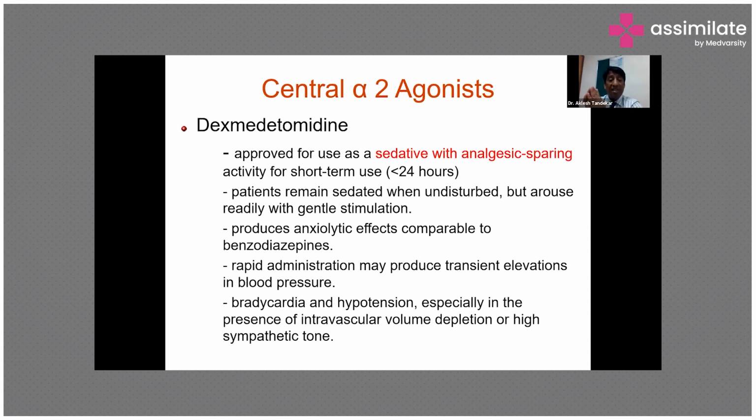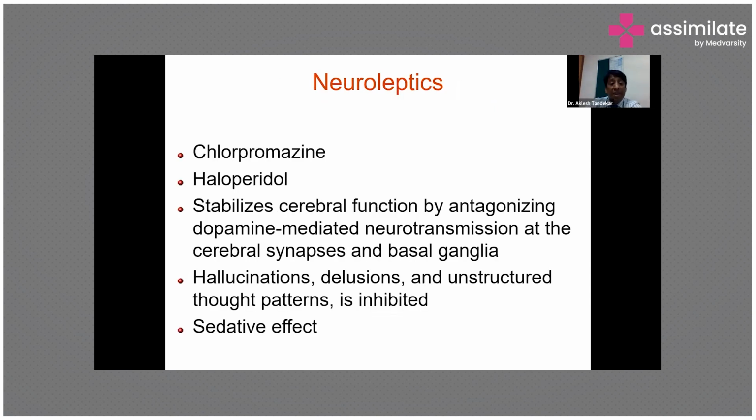It produces anxiolysis, which is comparable to benzodiazepines, and it has rapid onset of action, and blood pressure and tachycardia also get controlled. It may cause hypotension if the patient is hypovolemic.